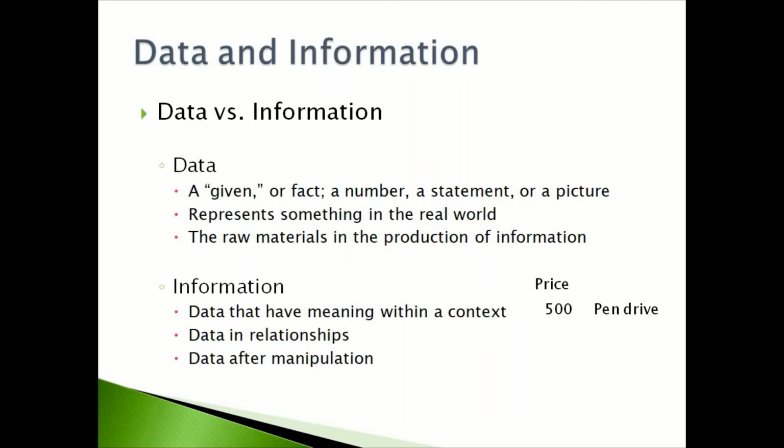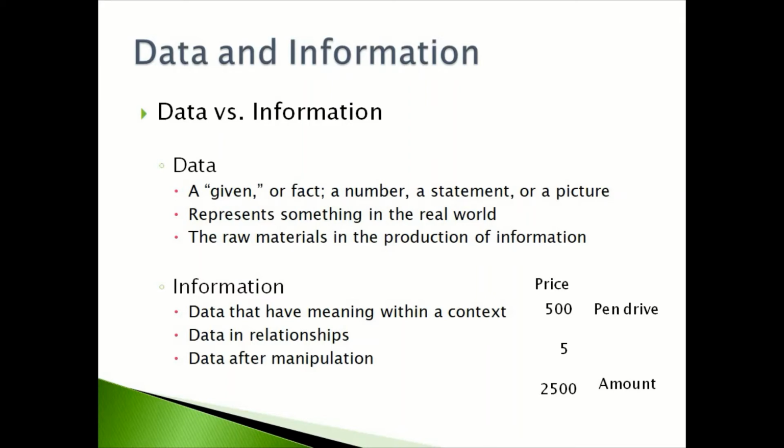Data after manipulation is also called information. For example, if 5 pen drives are purchased, after processing this data, that is rupees and the quantity, it generates the amount, that is the information.